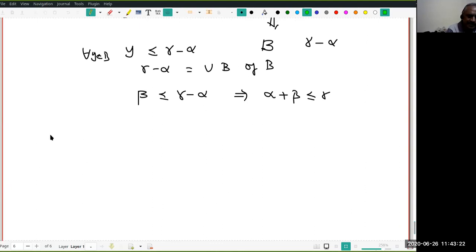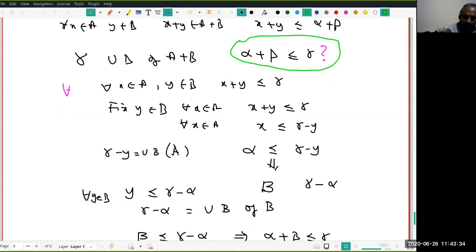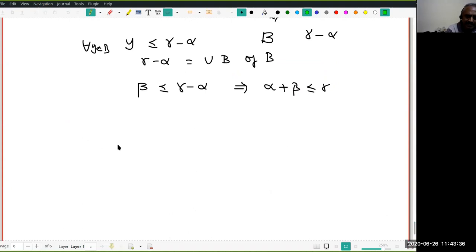Okay, but let me indicate another method. I had already shown alpha plus beta is an upper bound. Then I want to prove alpha plus beta is the least upper bound. What does it mean? You give me anything less than alpha plus beta, then it's not an upper bound. Remember definition 2 of least upper bound? I'm going to use that.